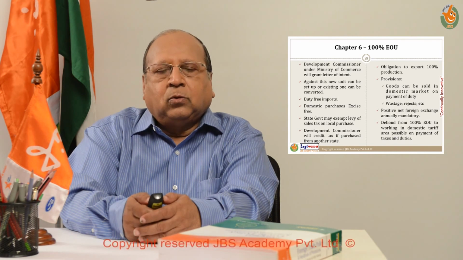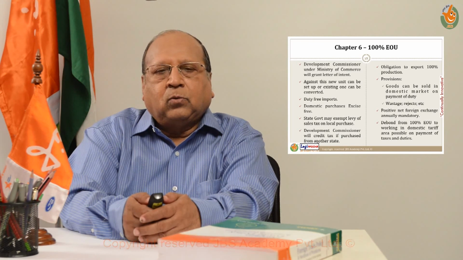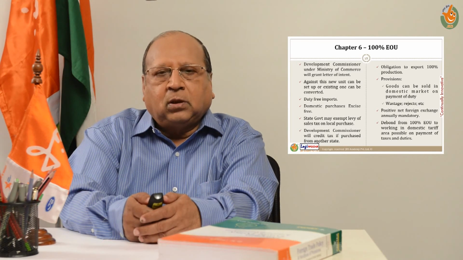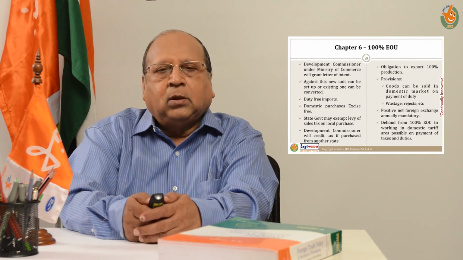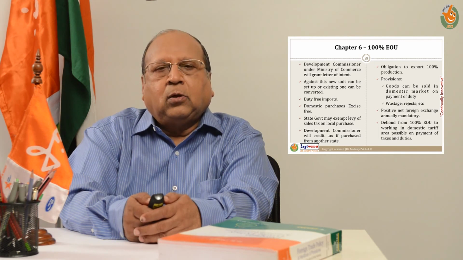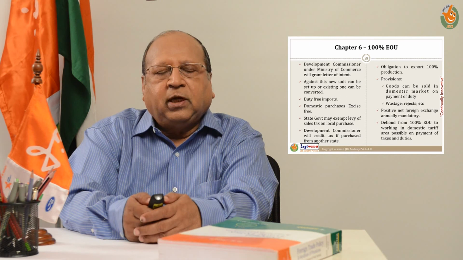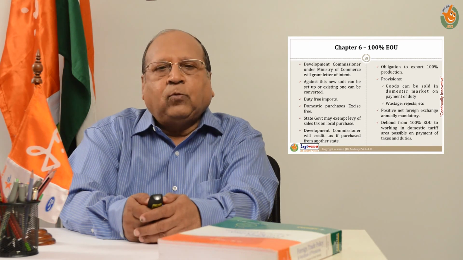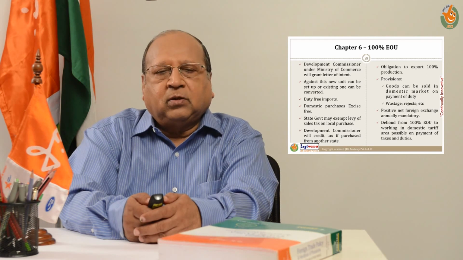Exporters who do not wish to operate under Chapter 4 and 5 of the foreign trade policy, because it is tedious for them to keep on applying for advance authorization, EPCG every now and then, maintain records, furnish bonds and bank guarantees, close the accounting with the Joint DGFT authority, close the accounting with the customs, redeem bond and bank guarantee, have an option to opt for what is known as the 100% export oriented scheme.